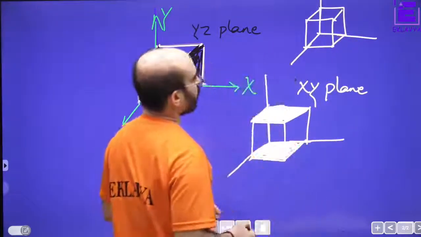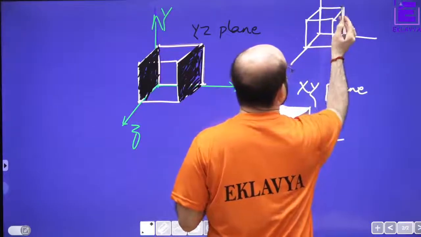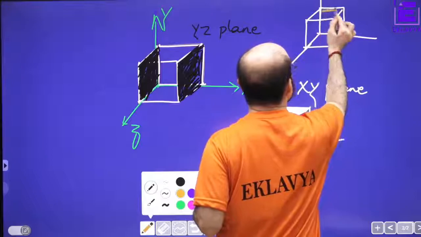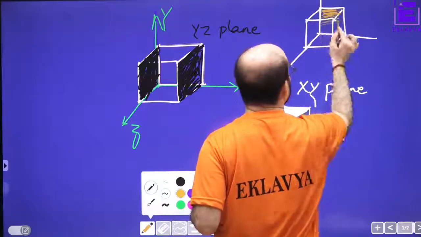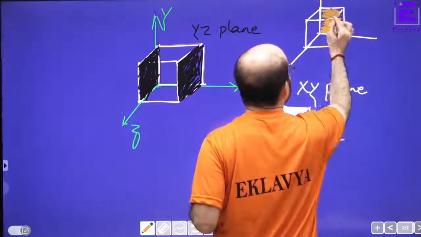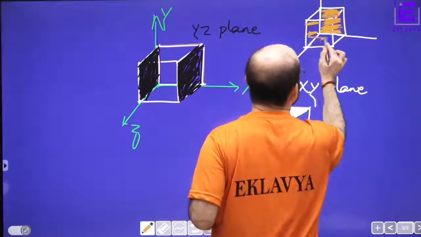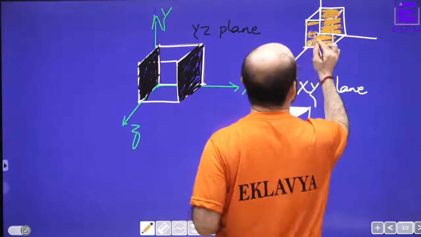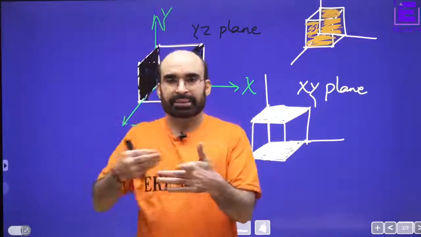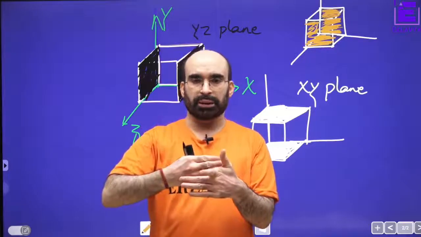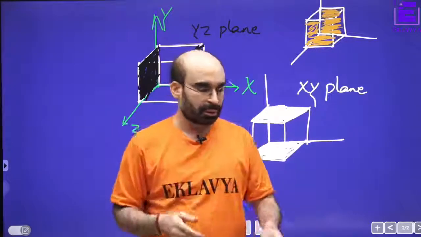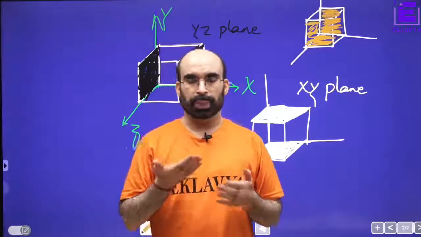Another one. Okay. So, the third plane would be this YZ plane, and the XZ plane would be this one, and you have this one behind this. You can see this, right? X and Z. This is the XZ plane. The XY plane is this. The YZ planes are this. Just have a look.